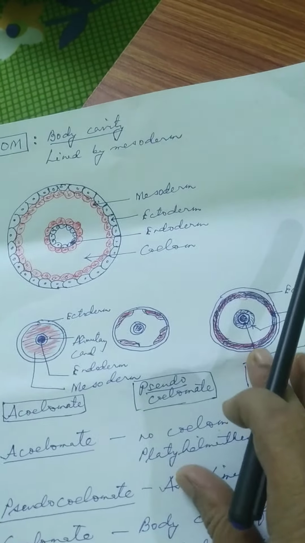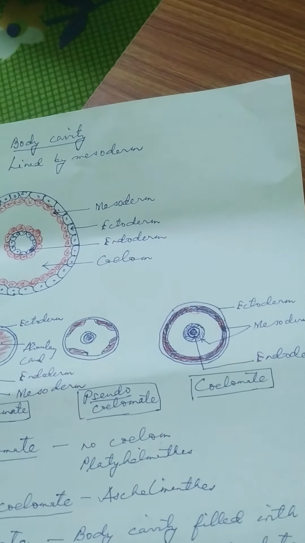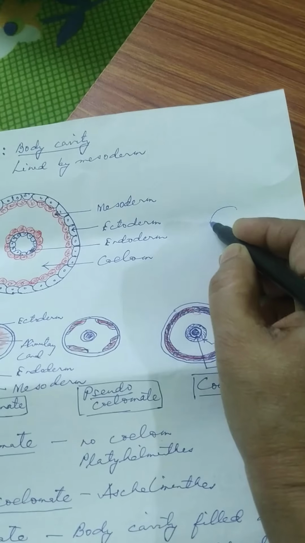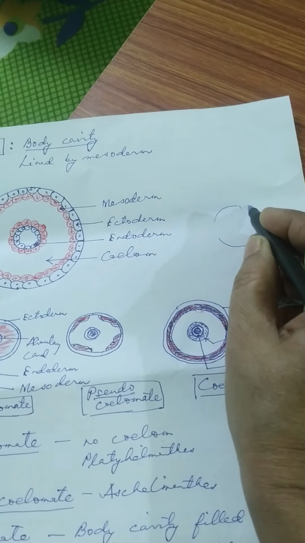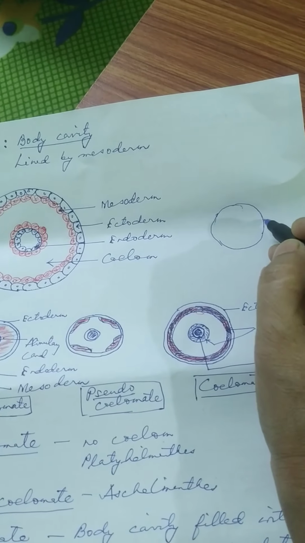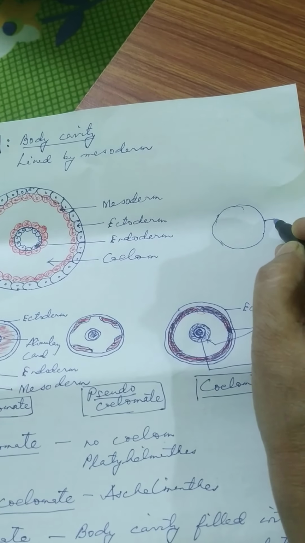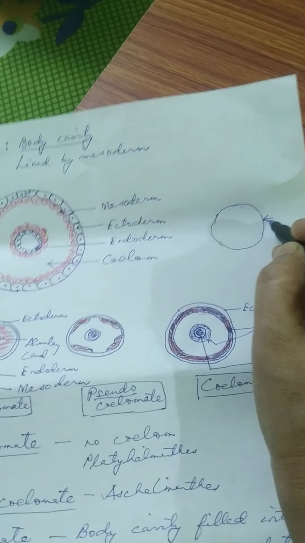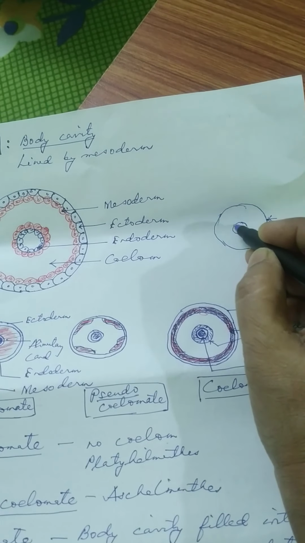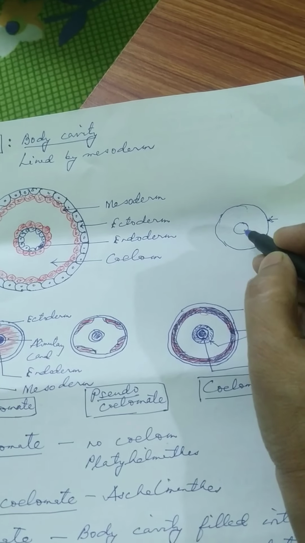Okay, so in other words, I have also explained in my last class that this is the body cavity. This one constitutes the outer wall, and this one constitutes the inner wall.